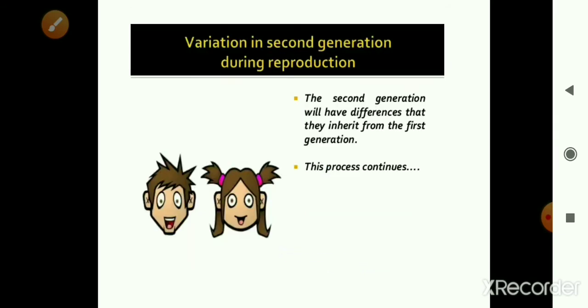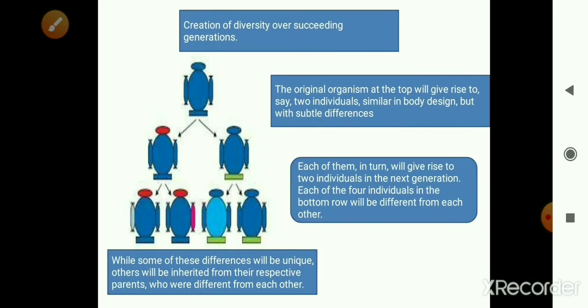Okay, and these variations add on to the diversity. So in the entire living world, you find there's a huge range of diversity in terms of many of the features: habitat, behavior, shape, size and color, or whatever. You find there's a huge variety of life forms. That's what is called diversity.